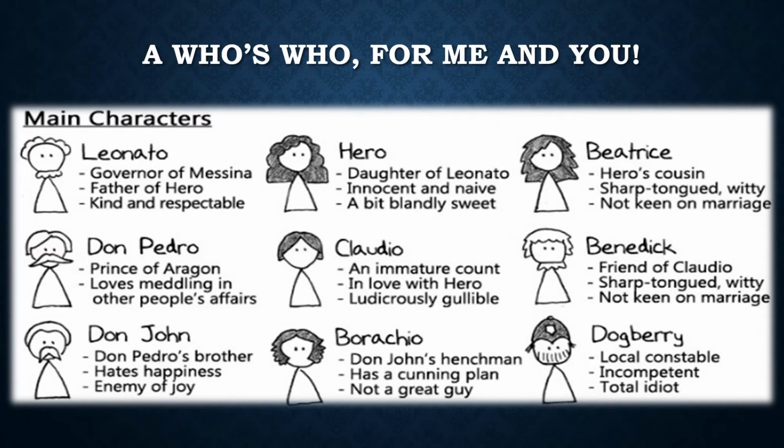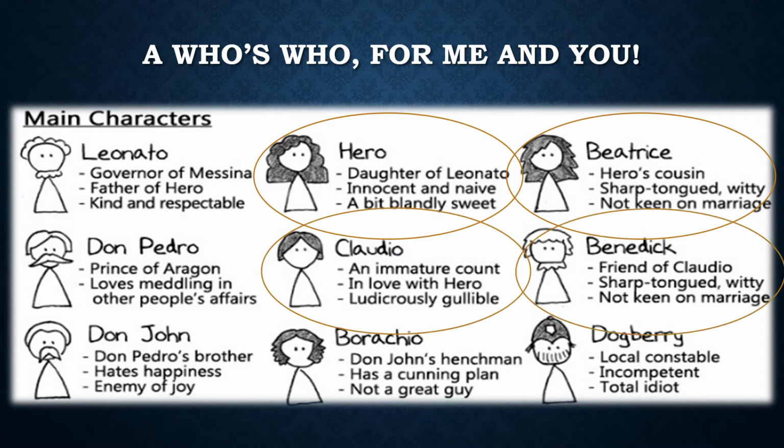So, a who's who for me and you. The main characters here: once you get your booklets, which are being sent out as we speak, and perhaps will be with you sometime next week, you'll see on the front cover 9 of the key principal characters of the play. Now for today's purposes, we're only going to focus on the main 4 of them, and those are Hero, Beatrice, Claudio, and Benedict.